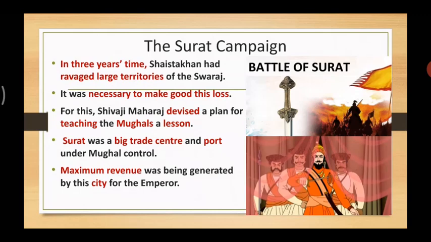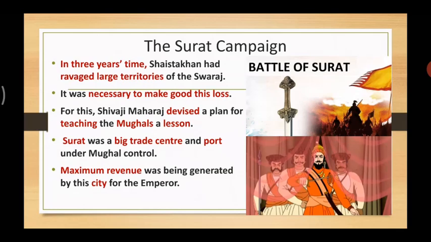So Shivaji Maharaj came up with a plan to teach the Mughals a lesson. Like how the Mughals looted the people in the territory of Swaraj, Shivaji Maharaj made a plan to loot the territories of the Mughals.